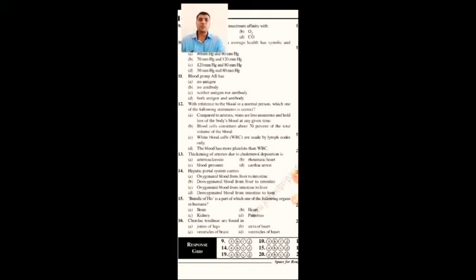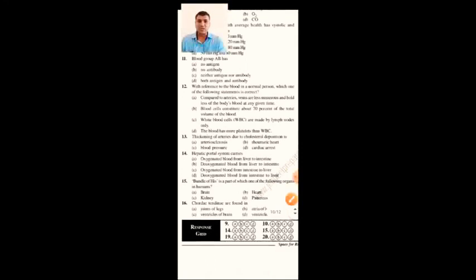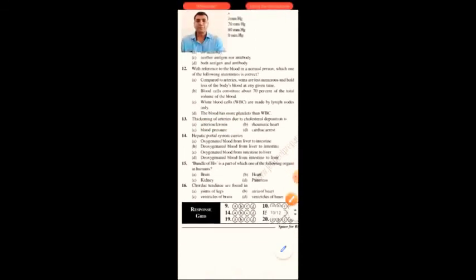So the blood has more platelets than WBC. That is approximately 3.5 lakhs. So that is the right option. Thickening of arteries due to cholesterol deposition: already we have discussed that cholesterol accumulation is called arteriosclerosis.